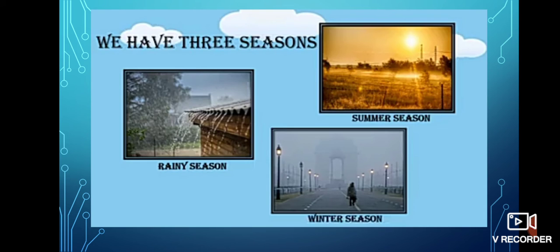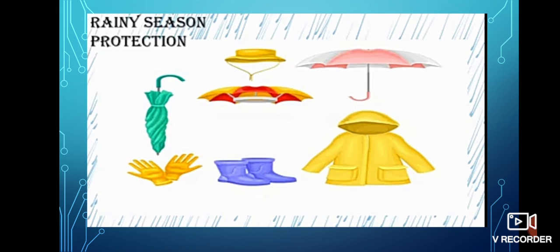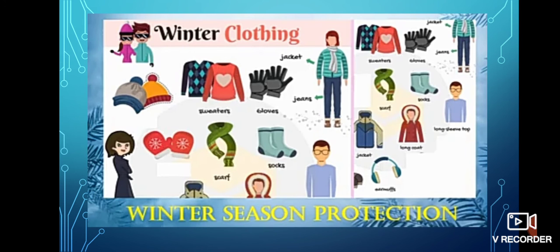We have 3 seasons: rainy season, summer season and winter season. Pangar, the season after summer when leaves fall from trees. This season comes after summer and before winter. In the rainy season, we use umbrellas, gloves, gumboots and raincoats also. In the winter season, you can see in this picture, we use woolen clothes. All types of woolen clothes you can see in this picture.